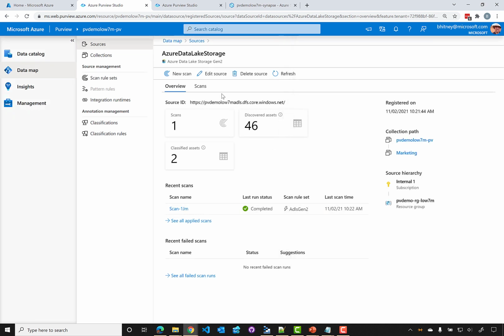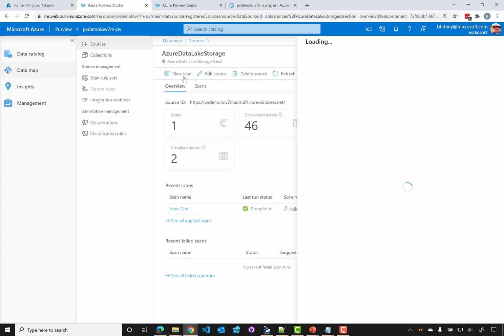The next thing is that we'd like to set up a new scan for our data source. Now in this case we already have one scan which is sufficient for this data source, but depending on the size and the type of data source you're connecting to, if it's a large data lake for example, you could have potentially multiple scans associated with it. It really depends upon what you need.